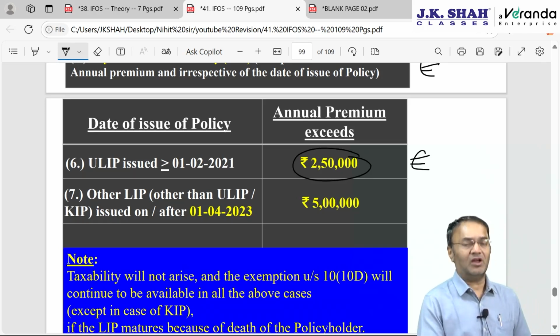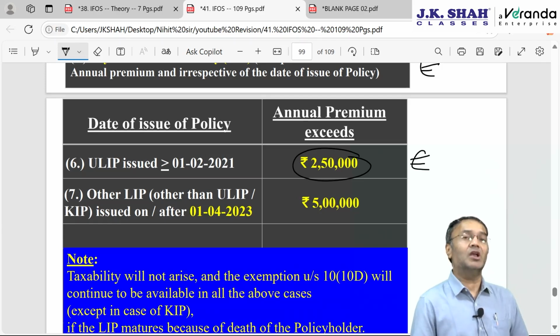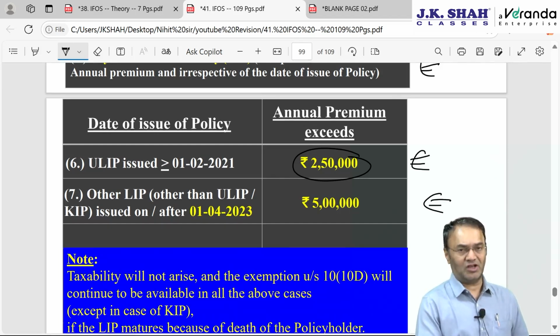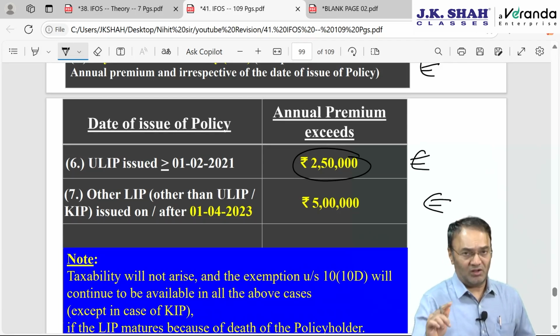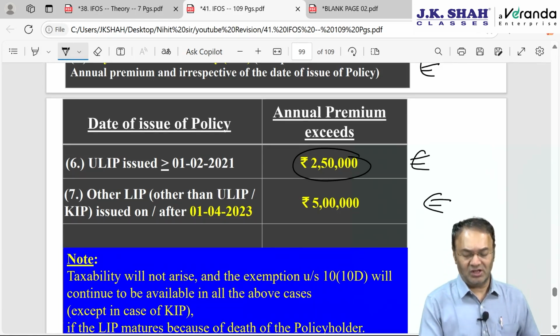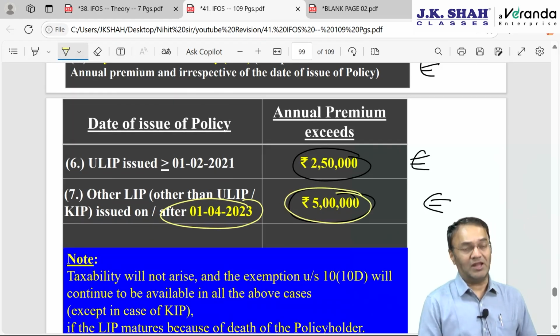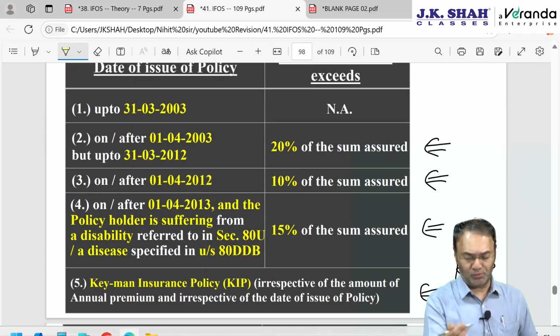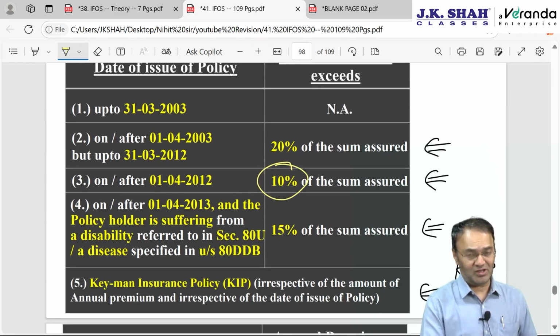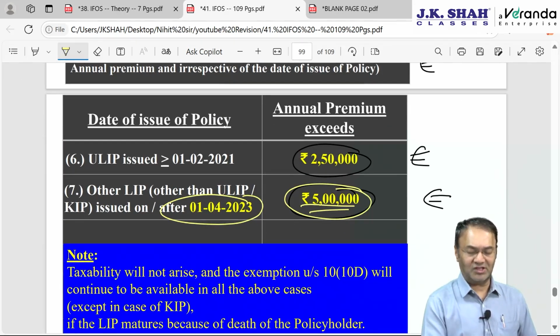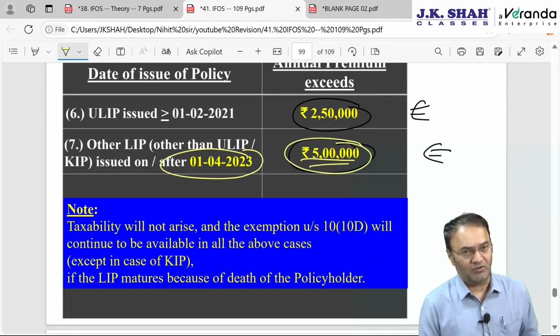Maturity proceeds of ULIP, whether it's a high premium ULIP, as we call it, if the premium exceeds 2,50,000, then that will go under the capital gain, will not even come here. And this is an important point we studied in the last session in part 1, 56 subsection 2 clause 13. If it is a normal policy but premium exceeds 5 lakh rupees, provided the policy is issued on or after 1st April 23, then either the premium exceeds 10% of sum assured, or in terms of amount it exceeds 5 lakh rupees in a year, then it will be taxable.